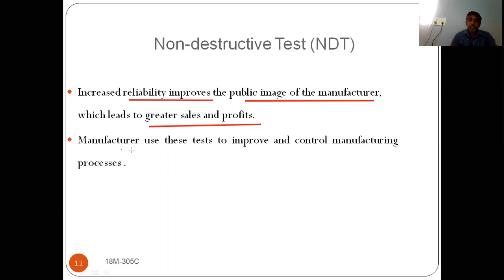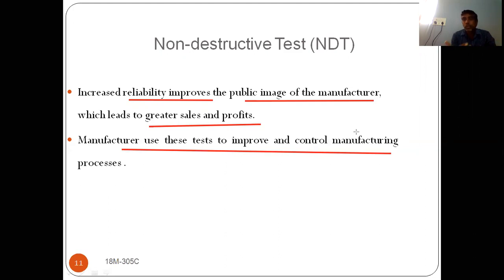See here, manufacturers use tests to improve and control the manufacturing process. So how are they using this test? They are conducting different examinations, non-destructive tests. So how are they using those results in the manufacturing process? Where you are getting the defect, how you are getting the defect, they will analyze, control and improve the manufacturing process.